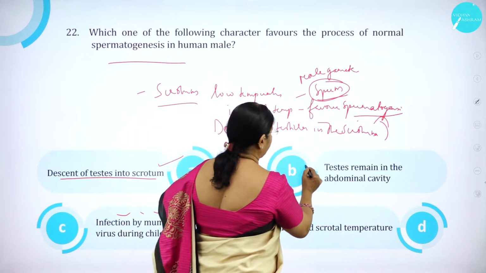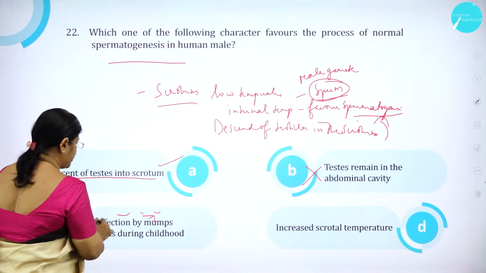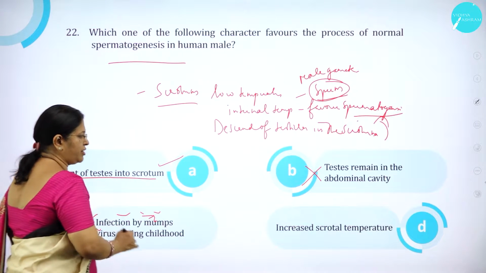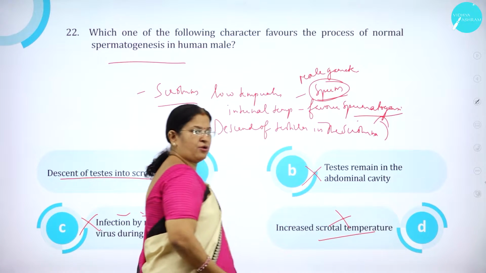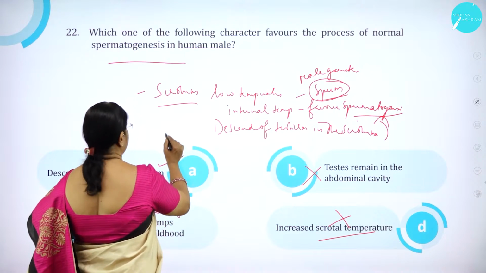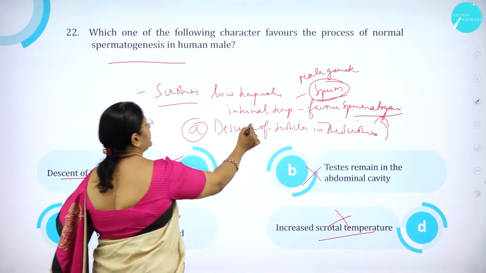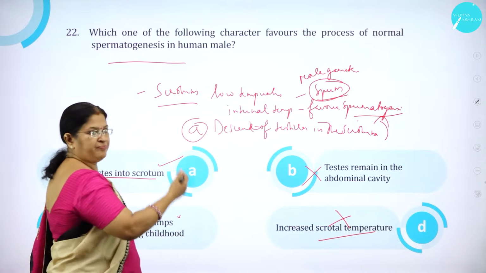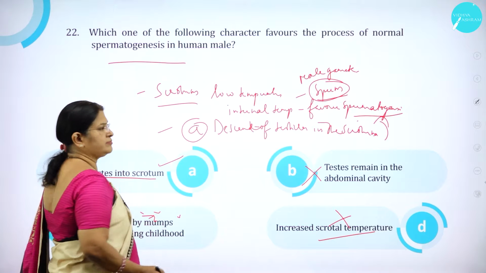Testis remain in the abdominal cavity, wrong. Option C, infection by mumps virus during childhood is wrong. Then option D, increased scrotal temperature, wrong. So option A is correct. That is, descent of testicles in the scrotum, right? So that is the answer.